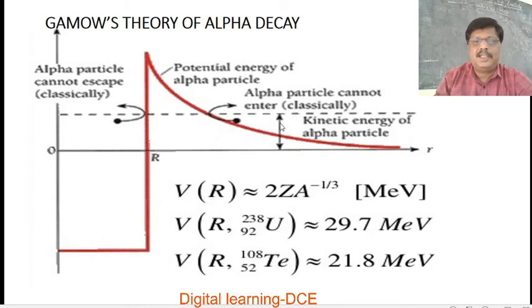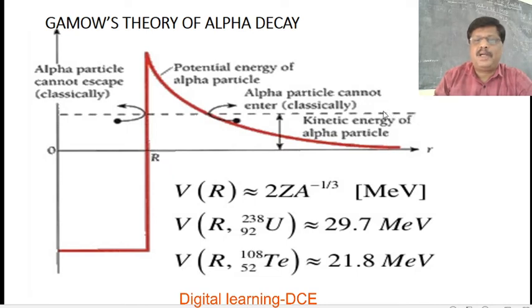Once again, you can see the potential well of this nucleus, and this part explains the Coulomb potential barrier, as this represents the kinetic energy of the alpha particle.